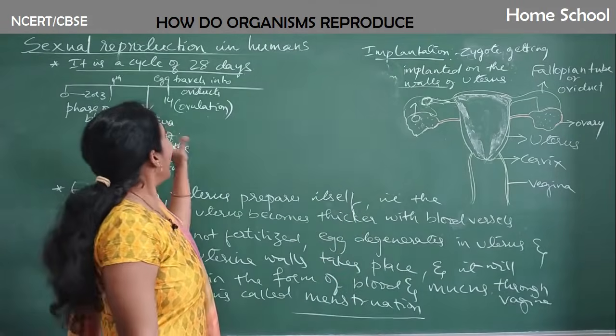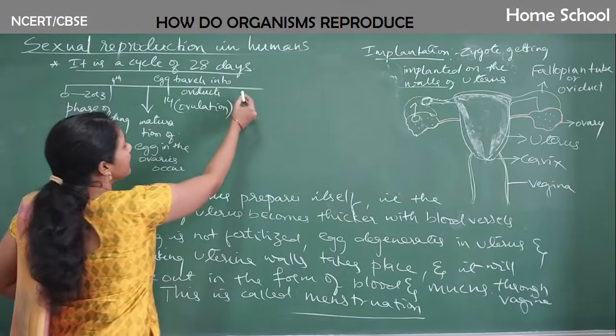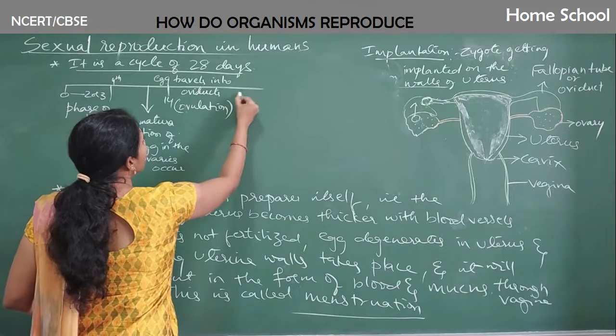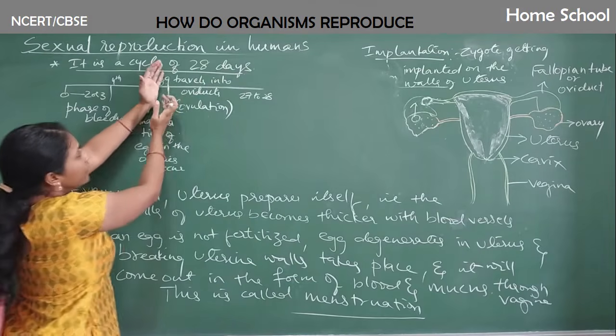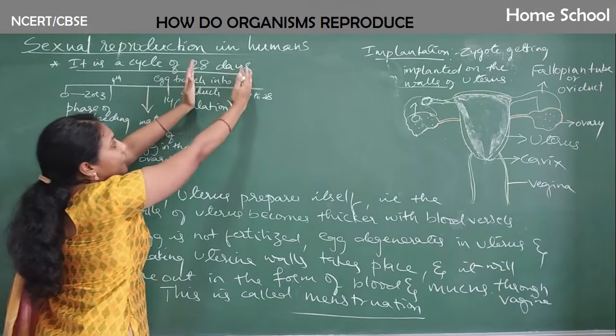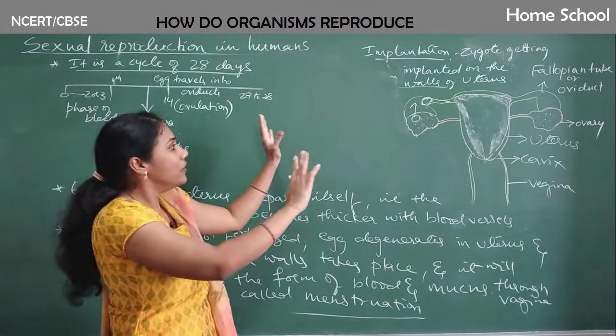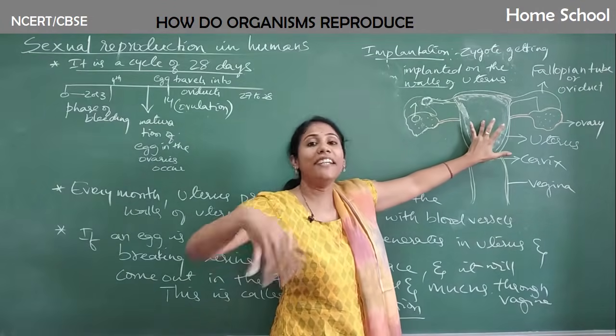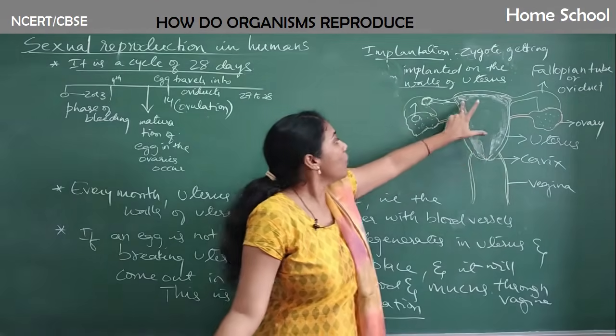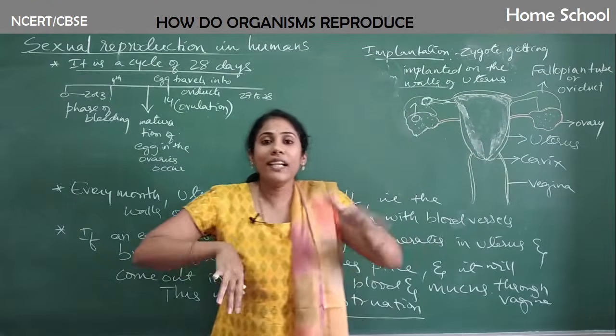Okay, and after that, what happens is, like 27th to 28th day, in this period of time, after the 14th day, 1 day it will wait. After that, remaining days are there. Now what happens is, the egg will go to the uterus, it will try to regenerate, and the wall of the uterus also will try to break up.